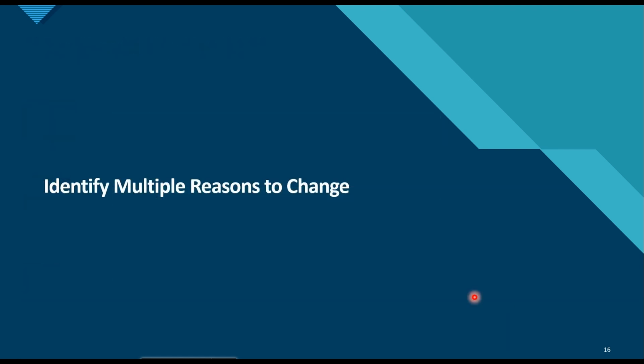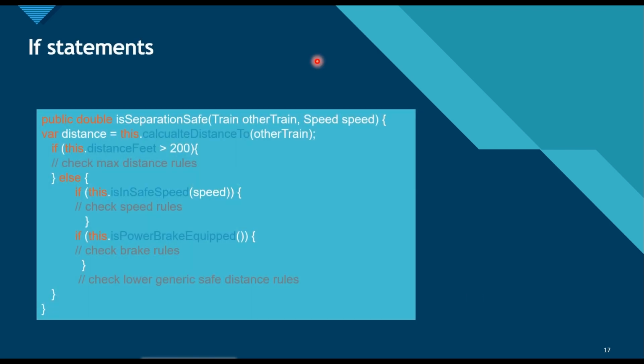So let's identify the multiple reasons for a component to change. If statements are a good indication that the method is doing too many things. Let's see this example here. This is a method that finds out whether the distance between two trains is safe or not. First we calculate the distance between the current train and the other train. If the distance in feet is greater than 200, then we have some set of rules and calculations. Else, if the distance is less than 200, then we have some other set of rules and calculations.